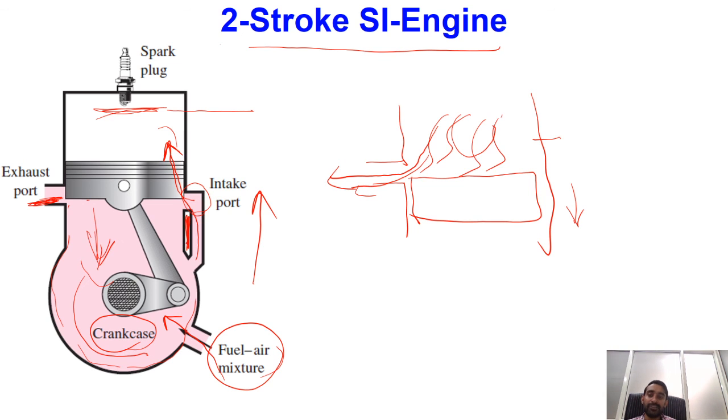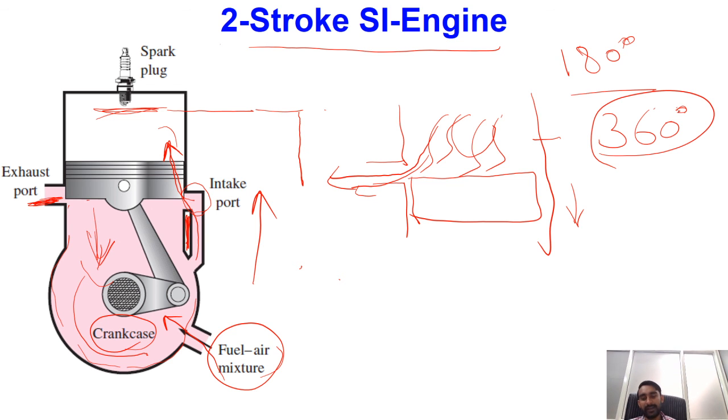So over here, if you try to see, the combination of different strokes is happening in only two strokes. First, when the piston is moving from top dead center to bottom dead center, and second, when the piston is moving from bottom dead center to top dead center. As for one complete stroke the revolution of the crank is 180 degrees, it means that in two strokes only our entire cycle is happening. So the entire cycle will be happening in nothing but 360 degrees of crank revolution.